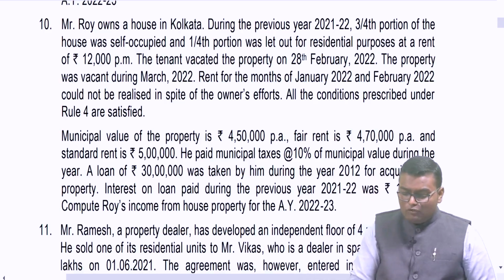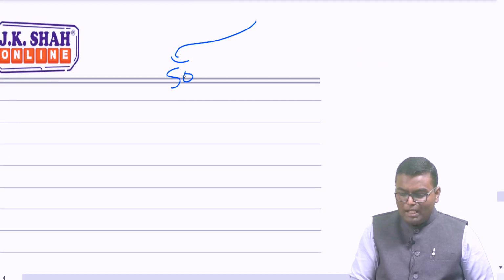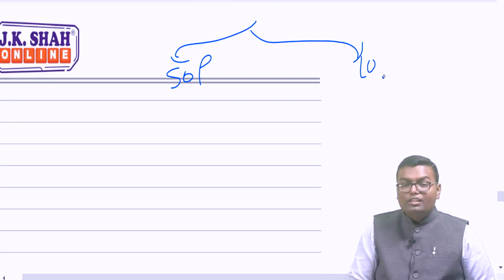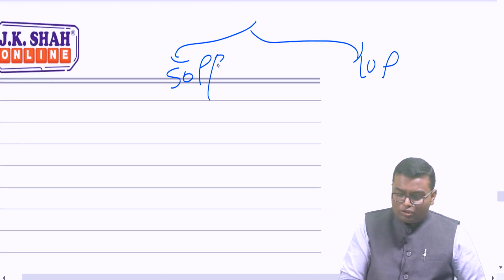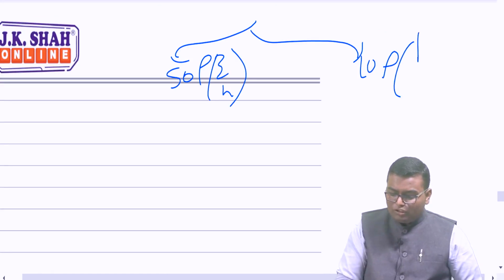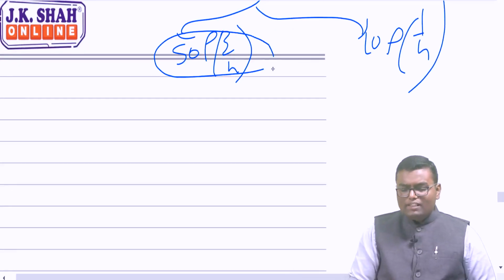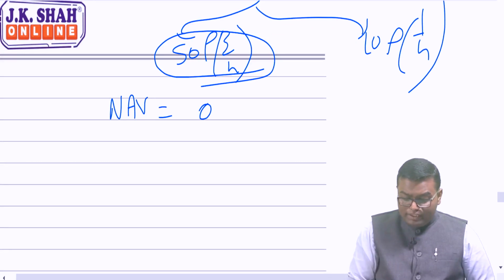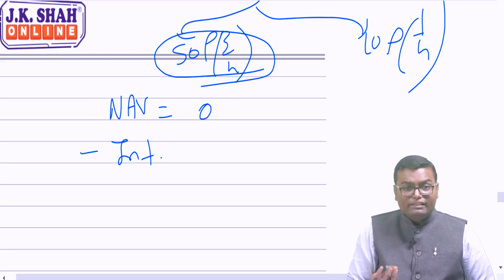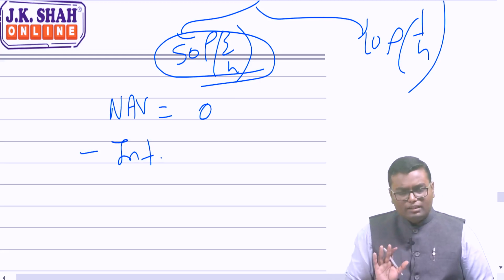First of all, for any house property, if part of the house is SOP and part of the house is LOP, you have to calculate proportionately. Here 3/4 of the house property is SOP and 1/4 of the house property is LOP. Now we all know that first we have to do calculation of SOP. Net annual value of SOP will always be 0. What we will deduct? Interest on borrowed capital. Whenever it comes, we'll find out and we'll deduct.